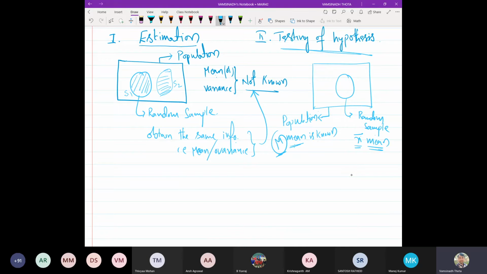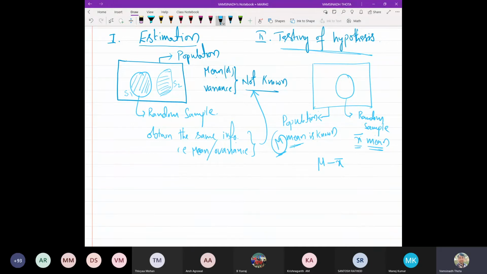We are interested in evaluating the difference between the population mean and the sample mean. In 99% of the cases there will be a difference between the population mean and the sample mean.